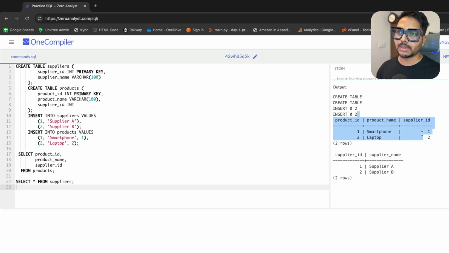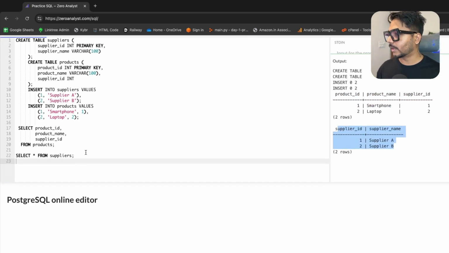In both tables there is something called supplier ID, so based on this ID I can find it. For example, this smartphone is sold by supplier A, because the supplier ID is 1. This laptop is sold by supplier ID 2. So we can just do an inner join between these, and that is how we will get the supplier name for each product. So we can go ahead and do that.